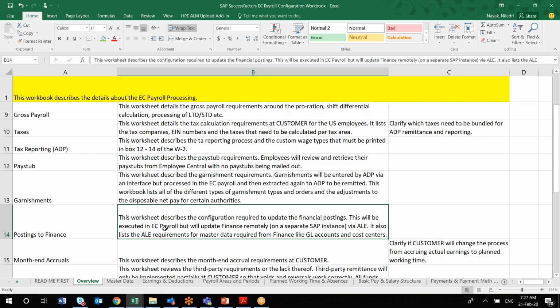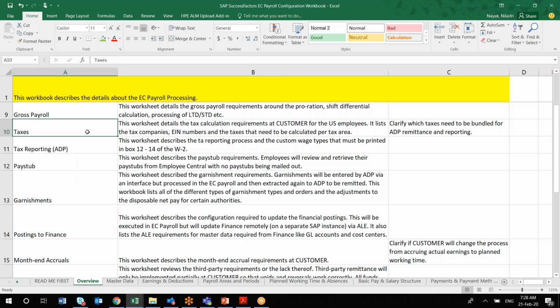And if you are continuing to support, then you will be taking the ownership. Again, it depends upon how the payroll outsourcing model is. Depending upon that, you have to decide whether you will own this document during the support phase or who will take the ownership of this document, depending upon your client setup. That is the only thing.